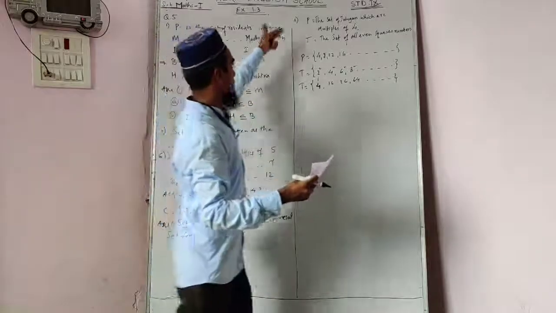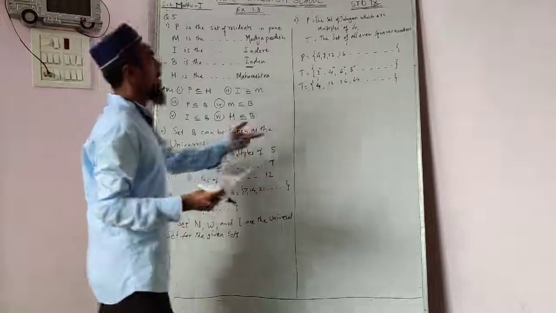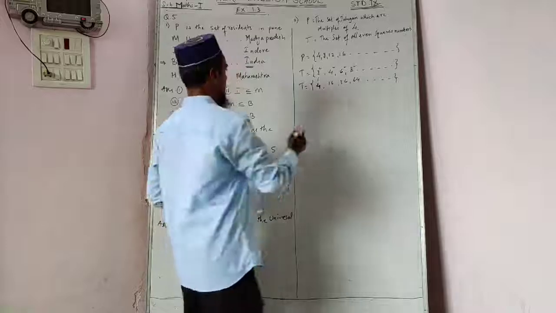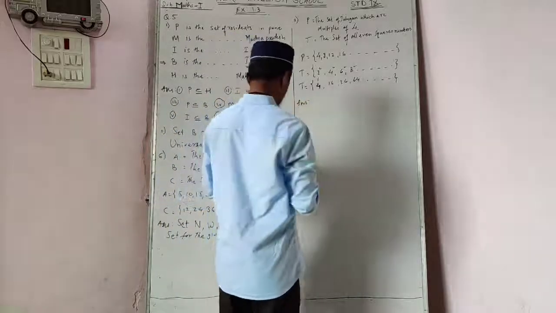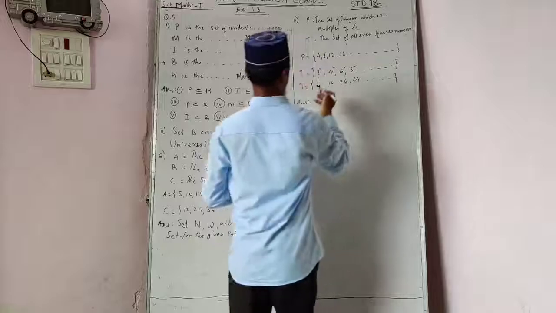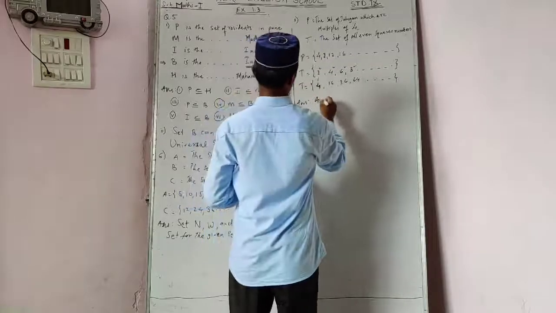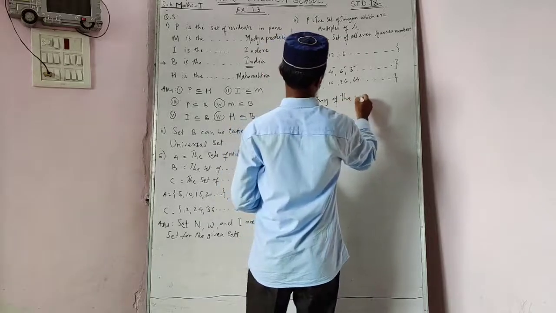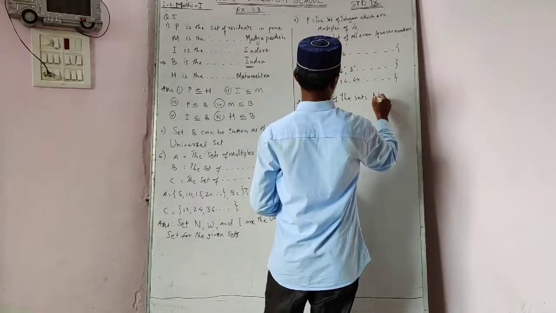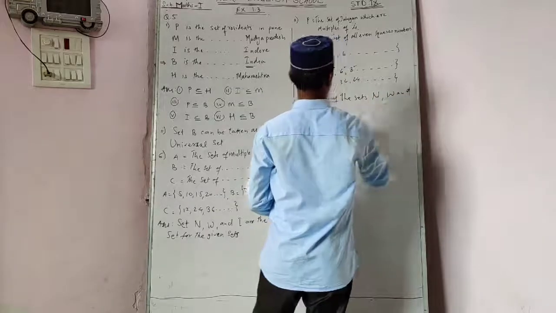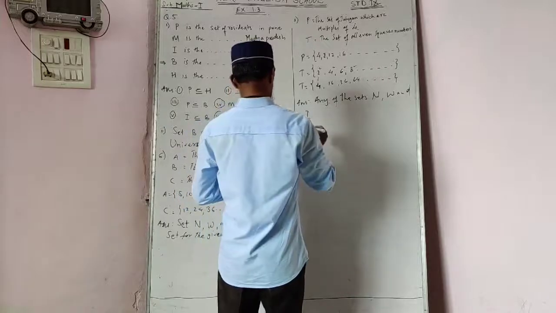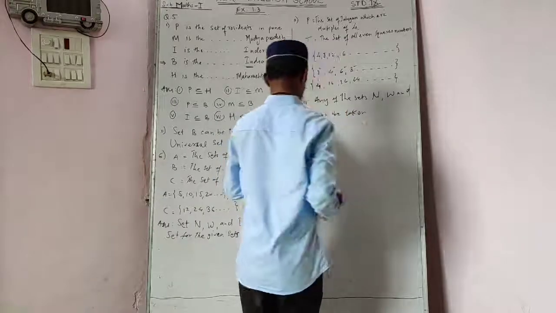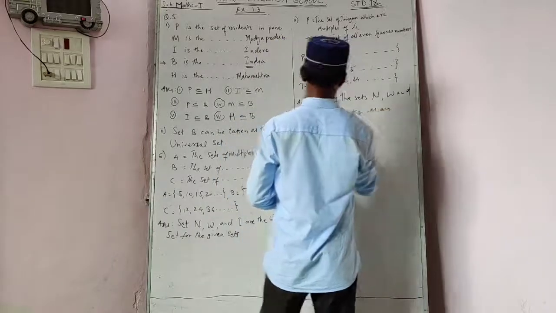Which one is the, like in the question before this, we have seen which one will be the universal set of T and P. Same thing we will write here according to the last one, any of the given sets. We will write here the answer: any of the sets N, W and I can be taken as a universal set.